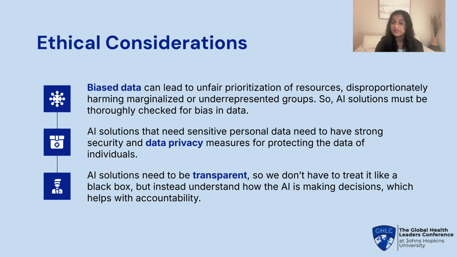As the usages of AI continue to expand, it's important to consider how to use it responsibly and ethically. One major concern is fairness. If the data used to train an AI model is biased, the system can make unfair decisions. It's essential to check both the data and algorithms for bias before deploying AI solutions. Privacy is another concern, as AI often requires sensitive information like health records, which must be protected. Third, without having transparency and knowing how the AI is making decisions, it's hard to ensure accountability. It is important that AI systems are transparent to the people affected by their decisions.